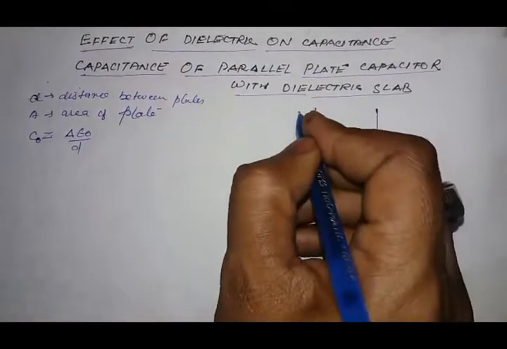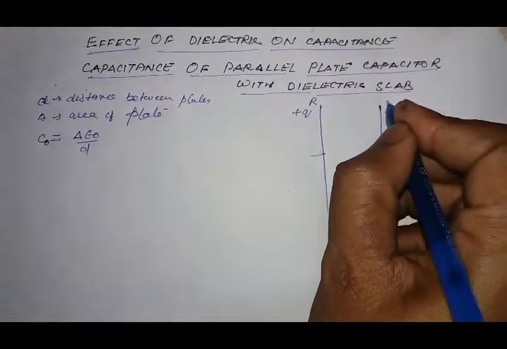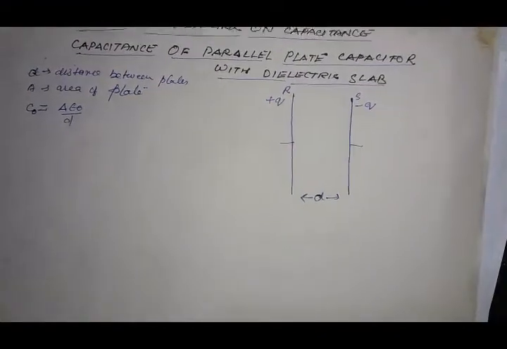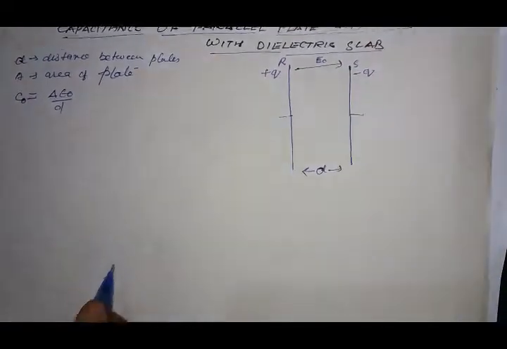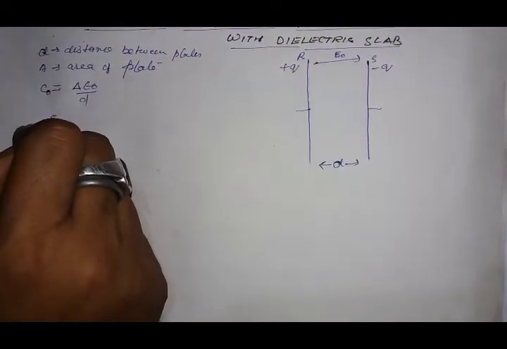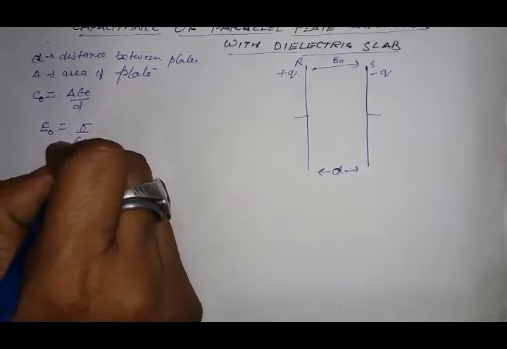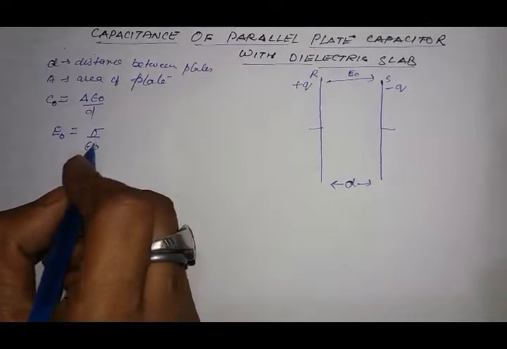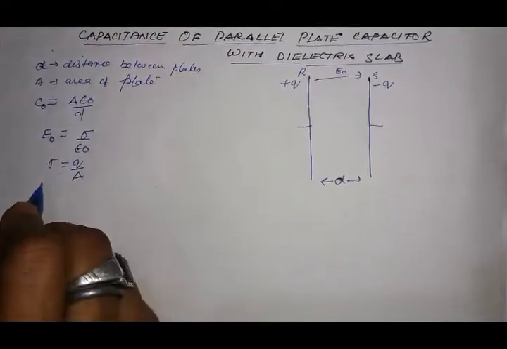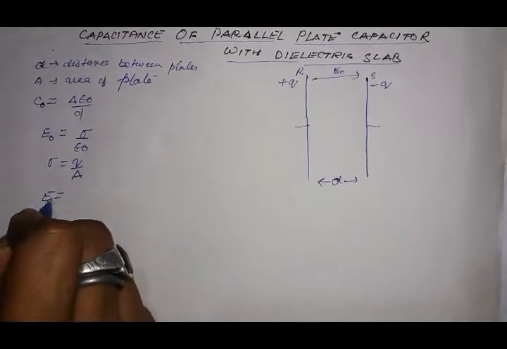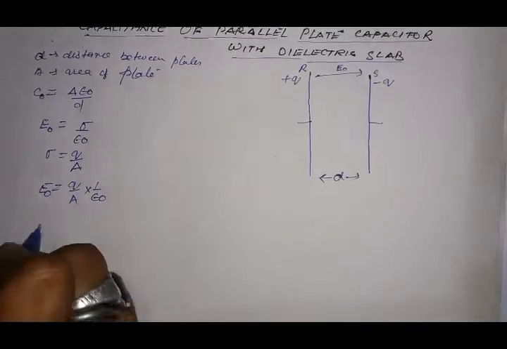Let charge plus Q be given to plate R and charge minus Q to plate S. An electric field will be set up in between the plates of the capacitor, and it is given as E naught equal to sigma upon epsilon naught, and sigma equal to Q by A. Therefore E naught equal to Q by A into 1 upon epsilon naught.